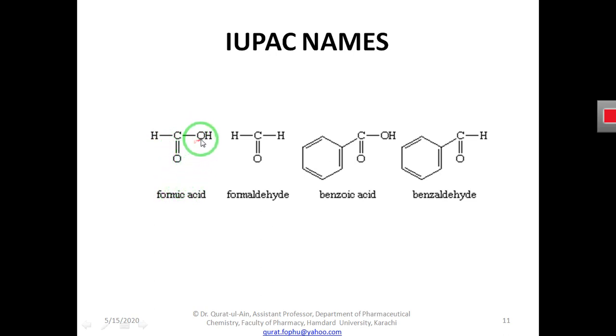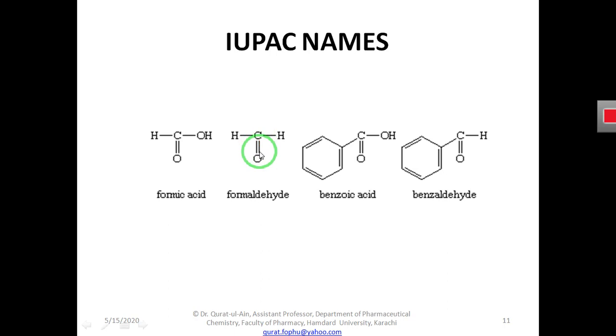So if we see that one oxygen is replaced, what will happen? It will become formaldehyde, and we name it with the name of the acid that is attached to the compound. What acid is attached to this compound? Formic acid.